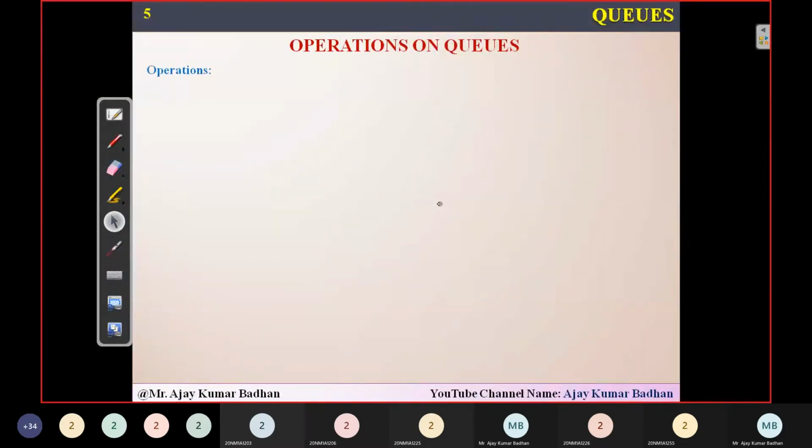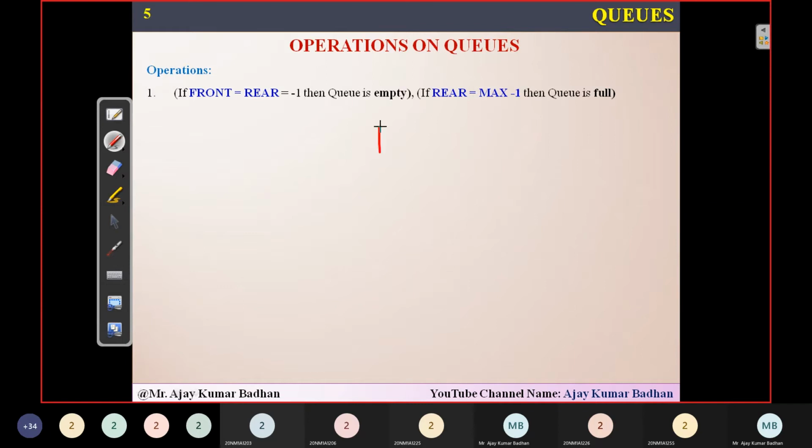So what are the different operations we can perform on this queue? Here you can see some of the conditions you have to keep in mind when performing the operations. If front is equal to rear equal to -1, then the queue is empty. That is what I told you. This is an array, so array representation is easy. A, with indices 0, 1, 2, 3, 4. Initially, no elements are present, so front and rear are pointing to -1. The index starts from 0, so -1 means no elements have been inserted here. That means this queue is empty.